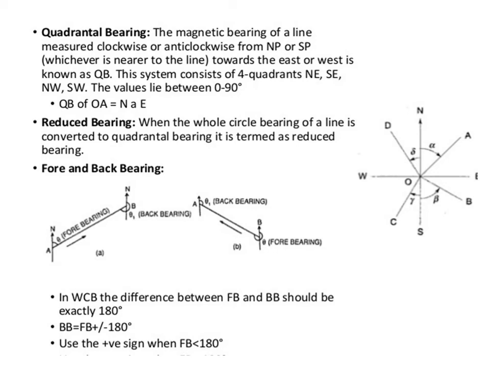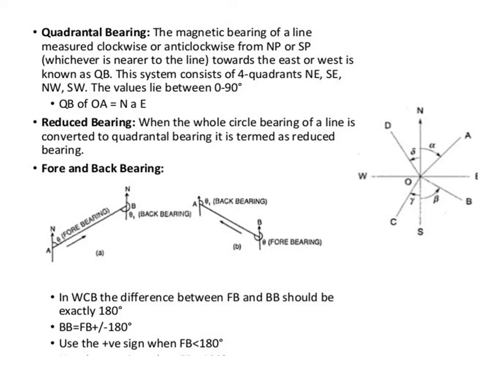Reduced bearing: when the whole circle bearing of a line is converted to the quadrantal bearing, it is termed as reduced bearing. Then the diagram below refers to the forebearing and back bearing.